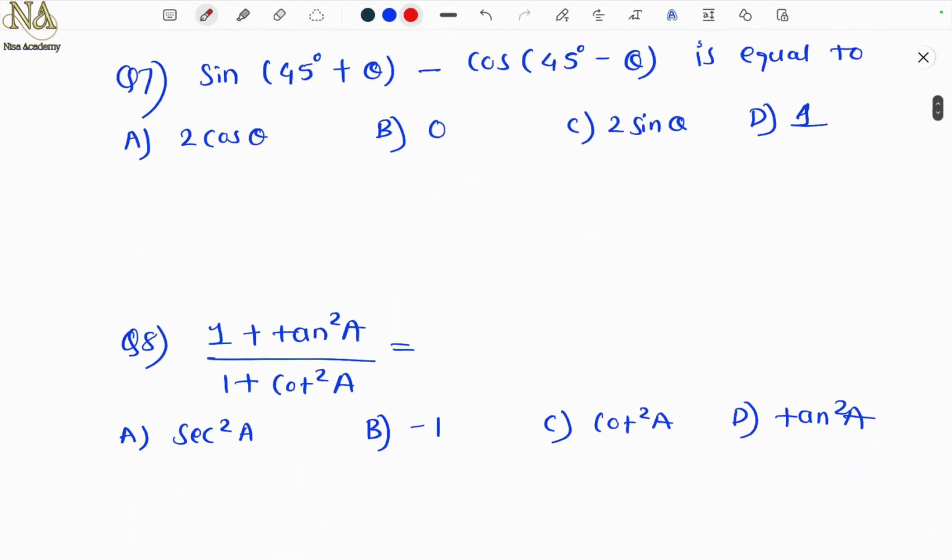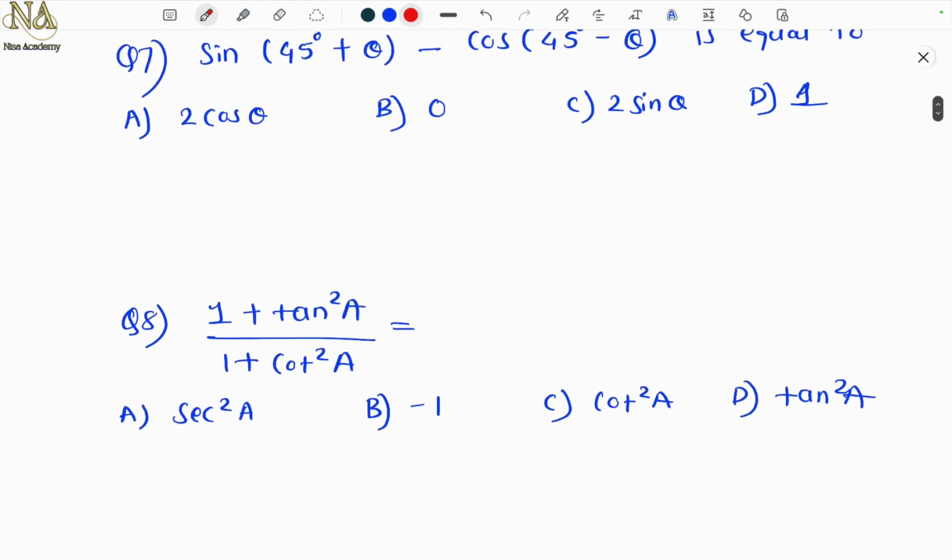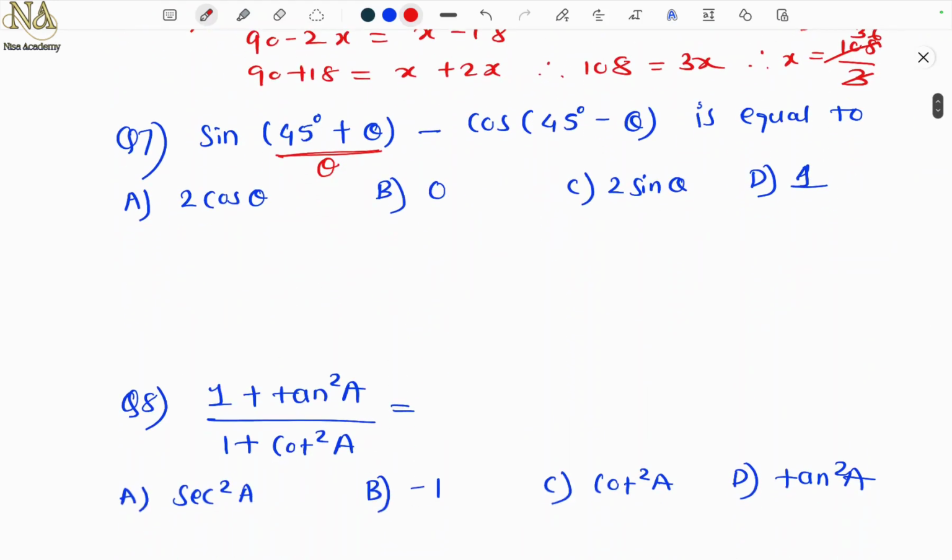So the next problem. Again complementary angles. So same like how we did for tan and cot, same here goes for sine. Now here this whole 45 plus theta is basically your main angle. So like here it was 2x, here it is 45 plus theta. If I want to get sine of 45 plus theta, I will write it as cos of 90 minus this, which is 45 plus theta. This will be sine of 45 plus theta, minus this is cos of 45 minus theta.